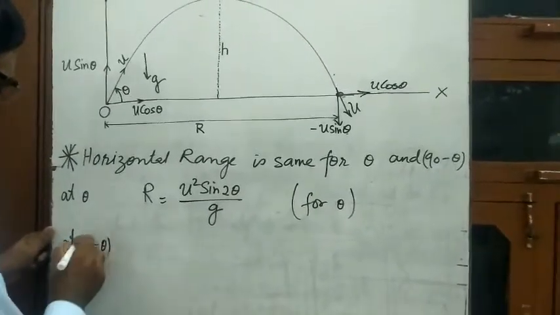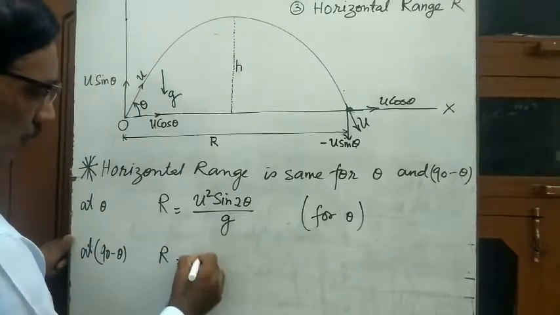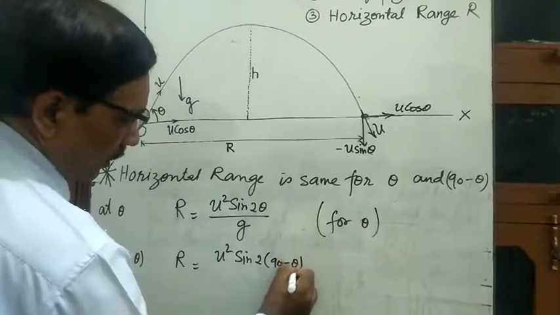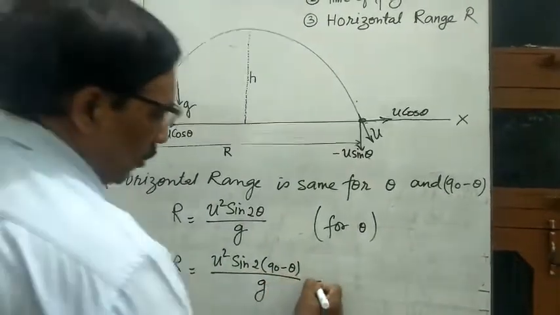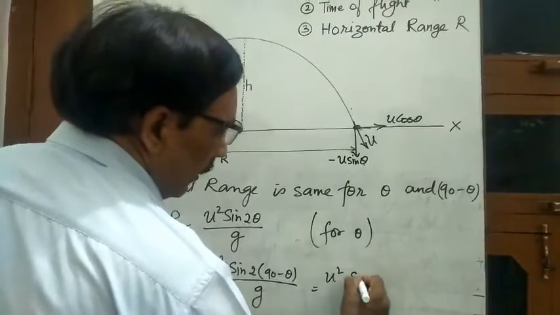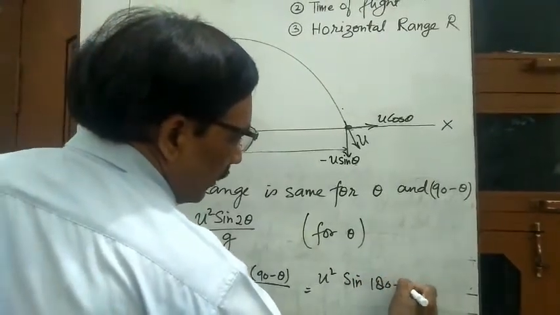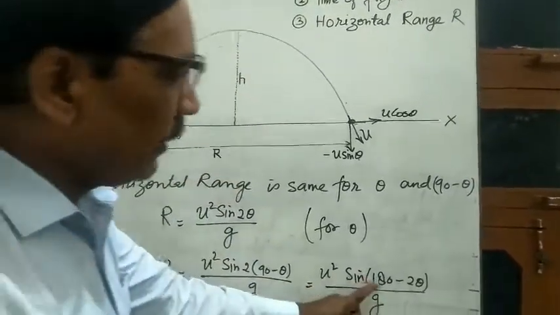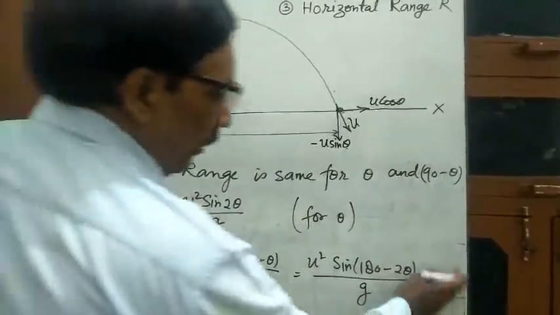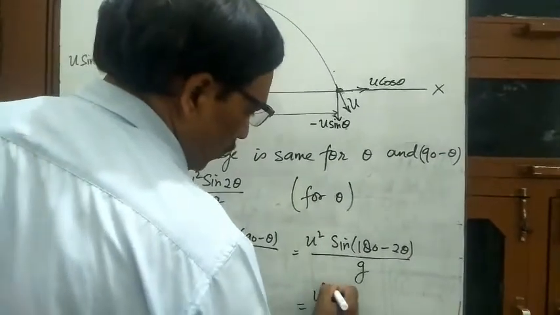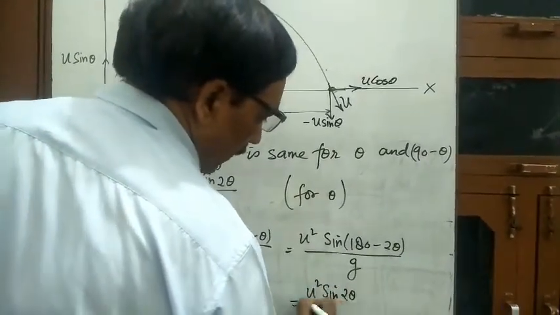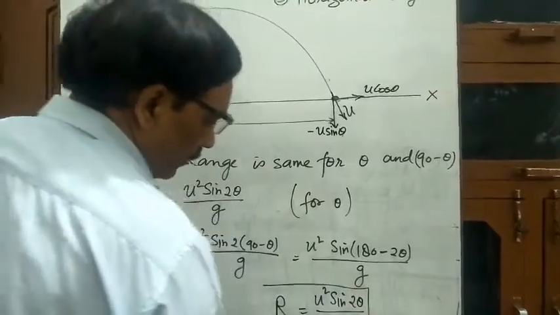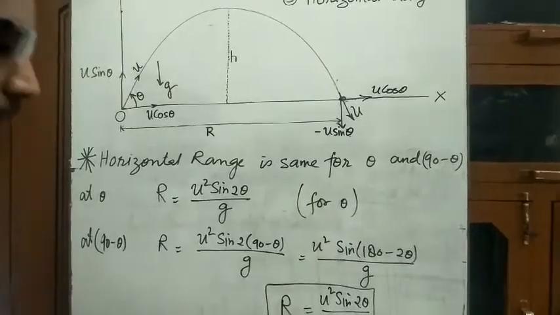At 90 minus theta, R is equal to u square sin 2 (90 minus theta) by g, that is equal to u square sin (180 minus 2 theta) by g, and you know that sin (180 minus 2 theta) is sin 2 theta, so it becomes equal to u square sin 2 theta by g. That is, R is the same for theta as well as 90 minus theta.